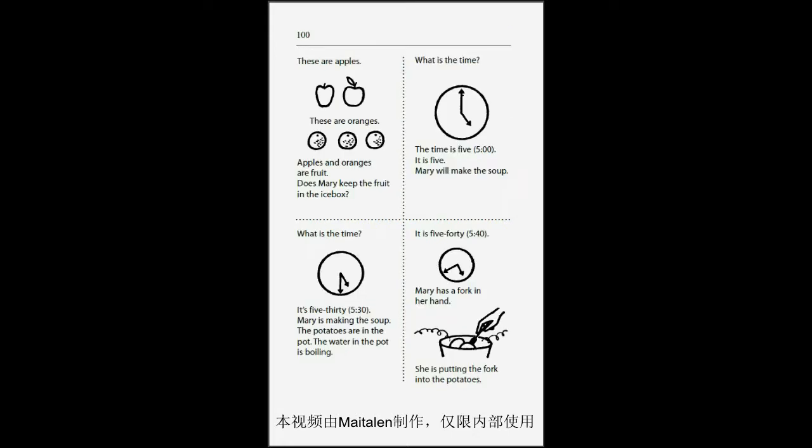Page 100. These are apples. These are oranges. Apples and oranges are fruit. Does Mary keep the fruit in the icebox? What is the time? The time is 5. It is 5. Mary will make the soup.